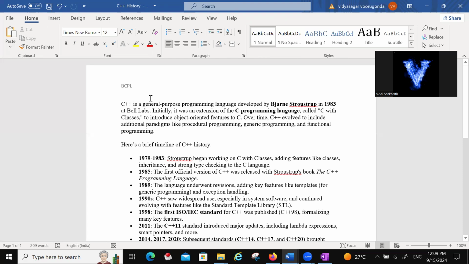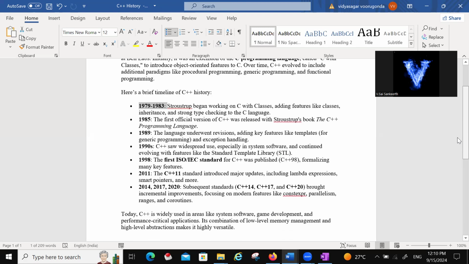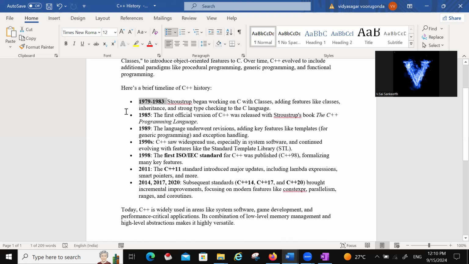Okay. Previously it was C. Now C with some classes. Okay, C with some classes, and you can call it some C++. They incremented something, C with classes. So some history was there, 1979 to 83. Some features they added, like classes, inheritance, these concepts were added.